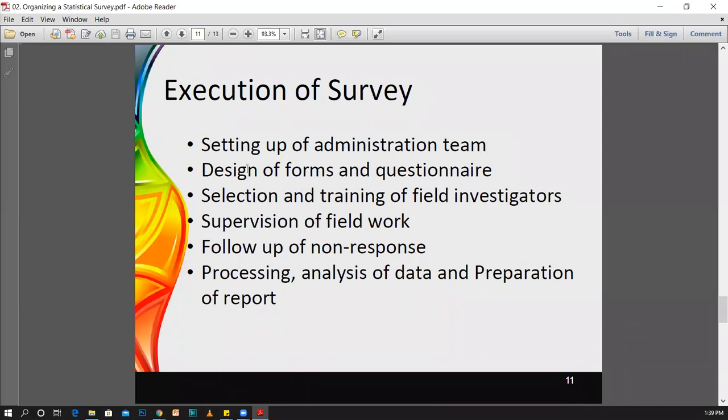And the next point is design of forms and questionnaires. Now think about, if you are going to collect data using some forms or any questionnaire, you can design them properly. Therefore, there are methods of designing forms and questionnaires. Using an appropriate technique, you can design the forms and questionnaires.